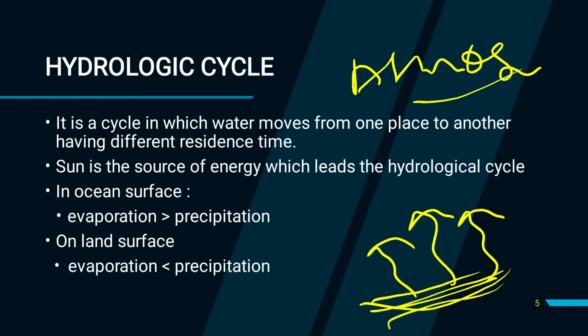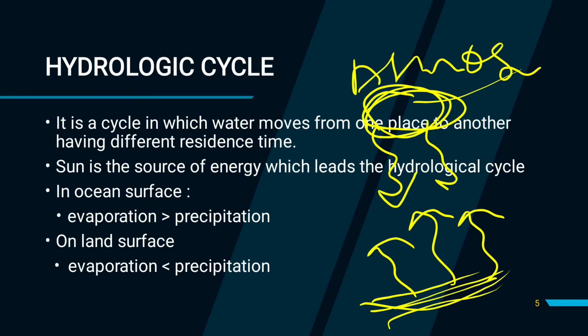So it is moving into the atmosphere, and then it forms clouds, and after formation of clouds it again comes to our land surface or the oceanic surface in the form of precipitation. There are different types of precipitation: rain, hail, sleet, etc. We will discuss it in later videos.